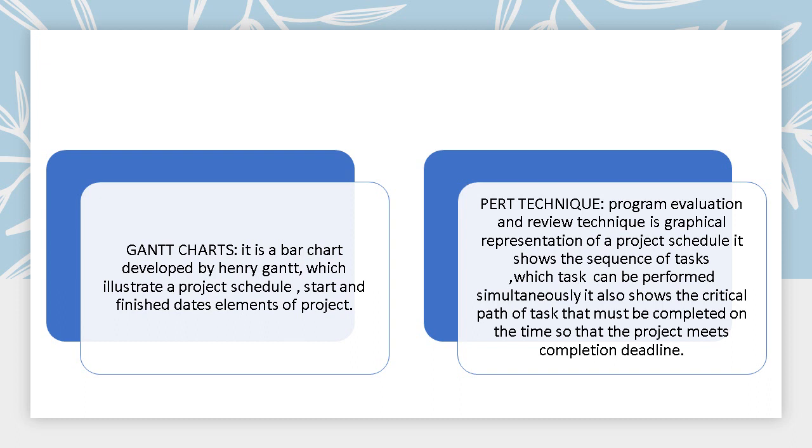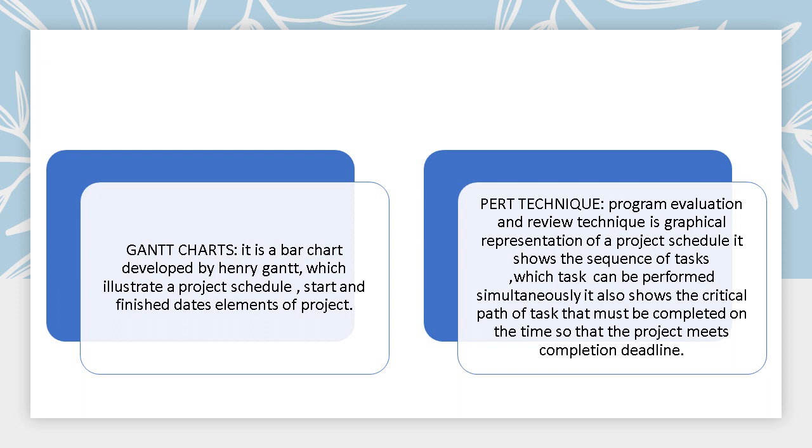So the program evaluation review technique is a graphical representation which shows the schedule. It shows a sequence of tasks, and which tasks can be performed simultaneously. It also shows the critical path of tasks that must be completed on time, so that the project meets its completion deadline.